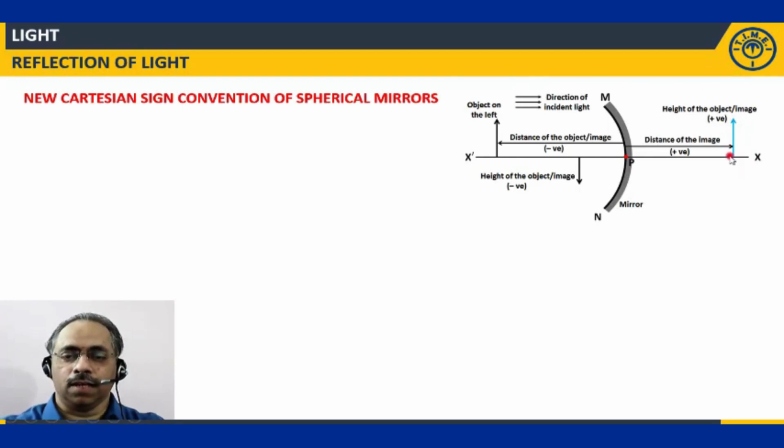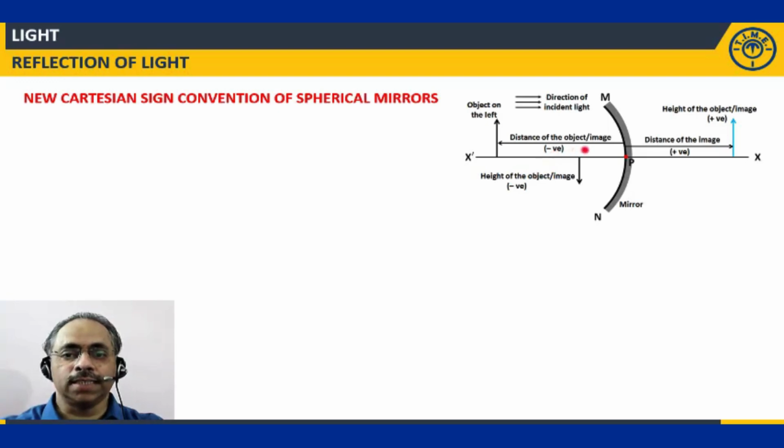Right? Now, to measure the object distance, image distance, focal length, radius of curvature, all these things, we will start from the pole. Listen, this is very, very important. We will measure from the pole. All distances we will measure from the pole. If I want to measure the focal length, my principal focus will be on the left side. So I will go from the pole to the focus. Clear?